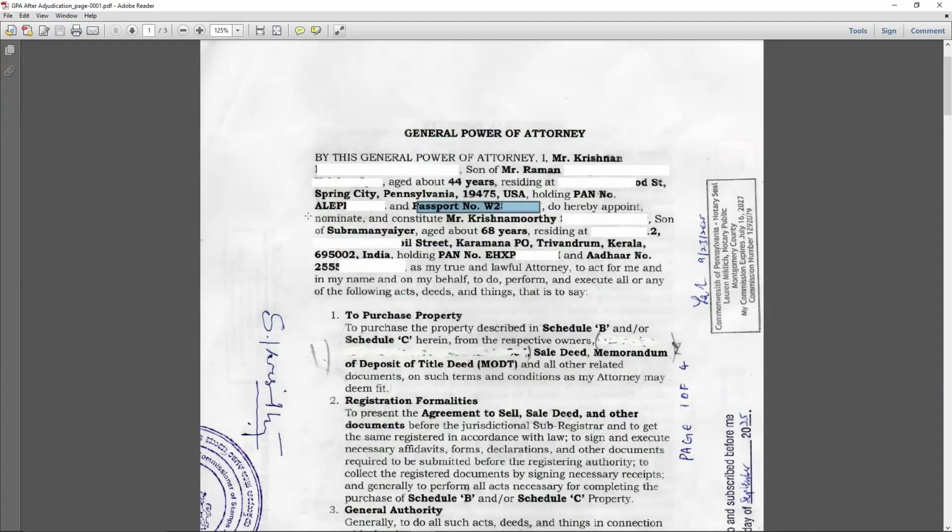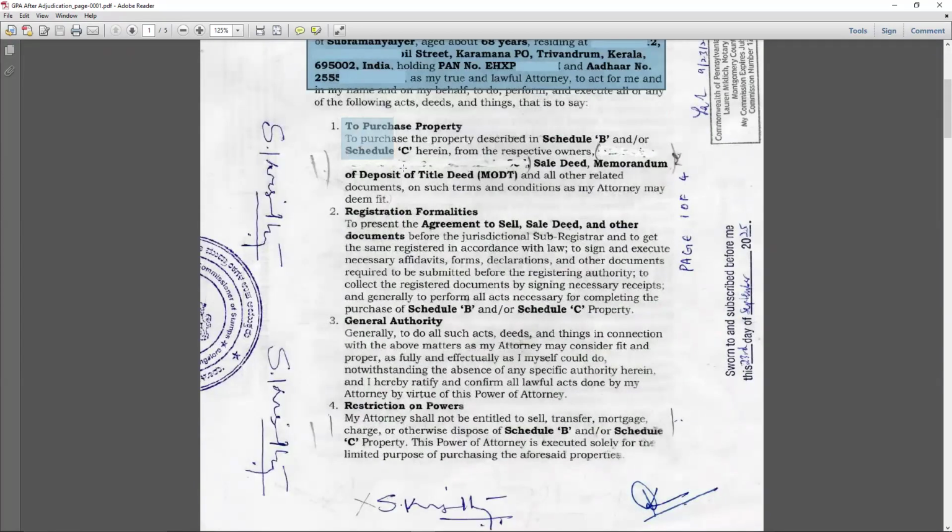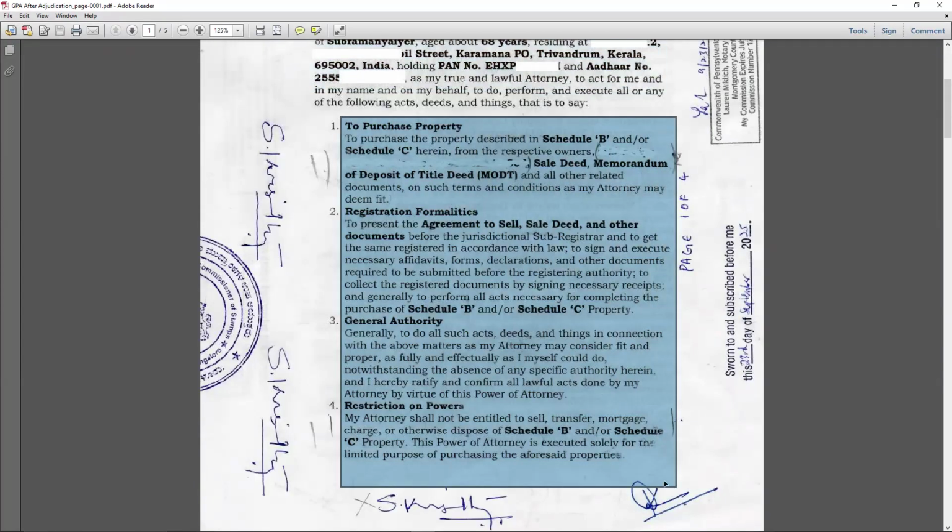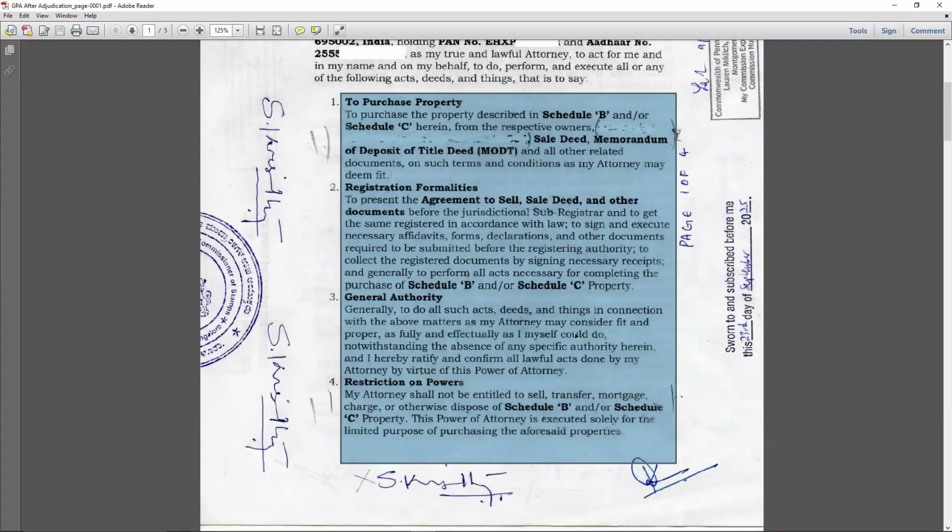Next is the attorney details. Here we have provided the attorney name, the address, and the Aadhaar. So we have furnished the attorney Aadhaar for cross verification, followed by the terms and conditions of the power of attorney. Generally, when you buy the property, the terms and conditions are not scrutinized much compared to selling the property. In case you are selling the property, they go through each and every term and condition and they demand supporting documents, such as e-khata, registered deed, a layout plan or any other document. Then the scrutiny level is very high.